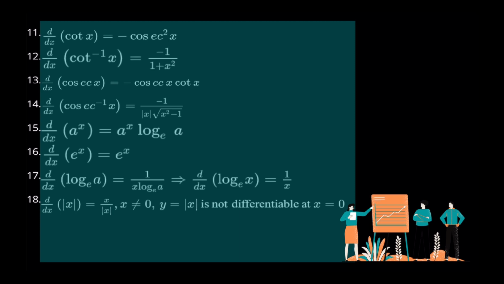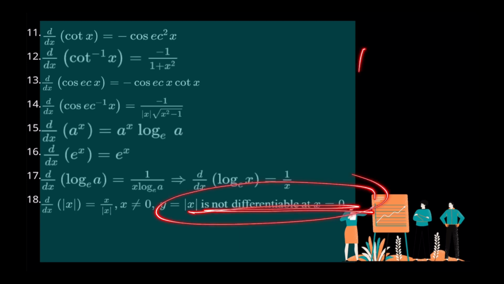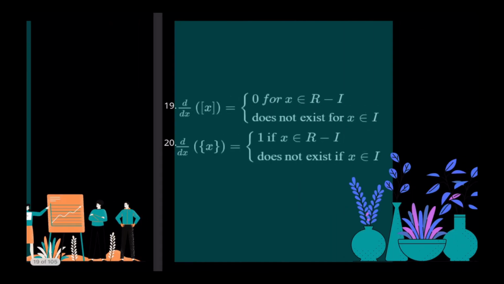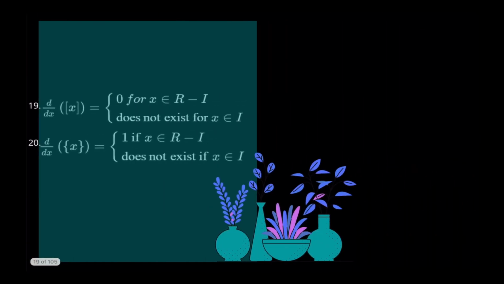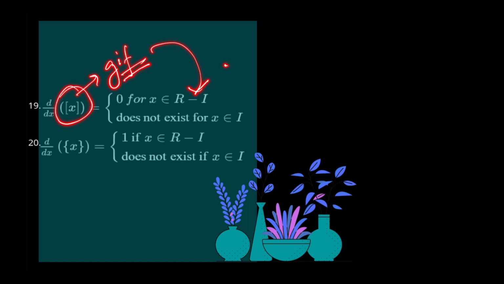Now, what are the important highlight points that you need to know? Mod x is not differentiable at x equal to 0, very important. And whenever you get a greatest integer function, GIF, at integer points the function is breaking, so it is not even continuous.